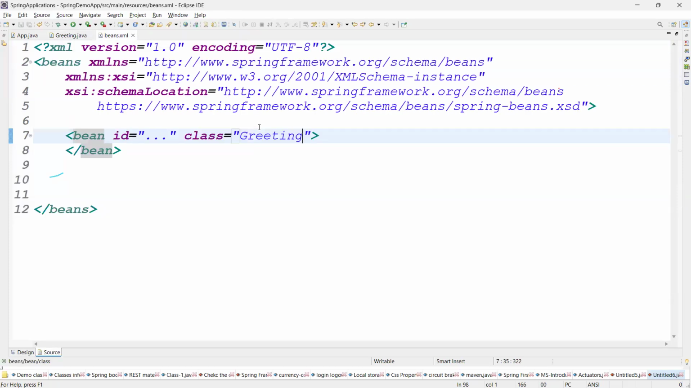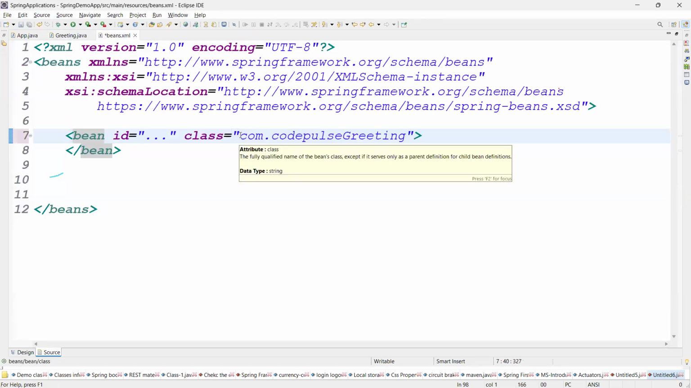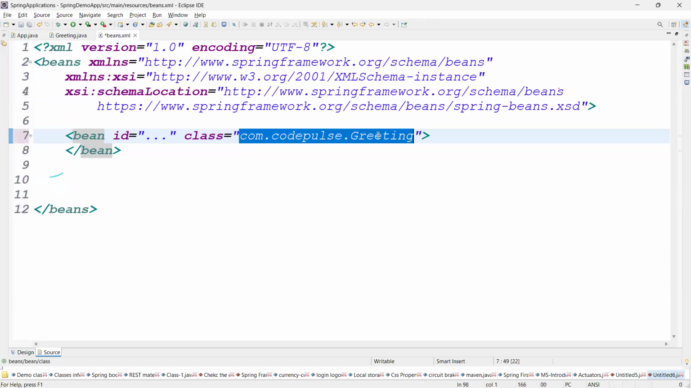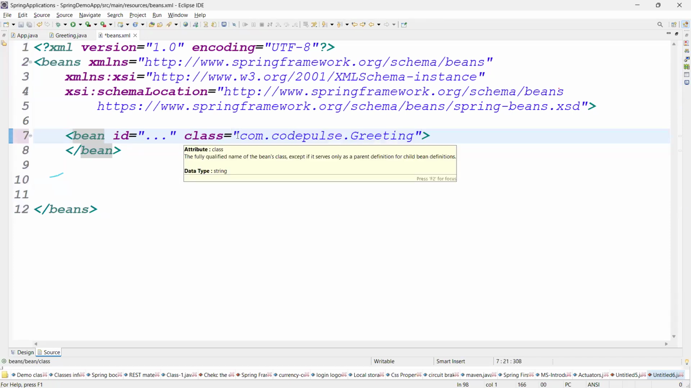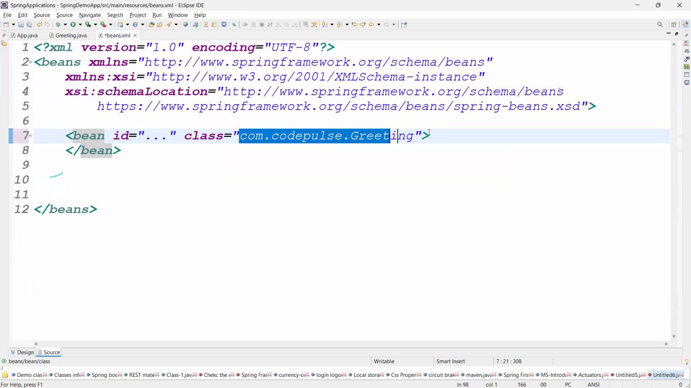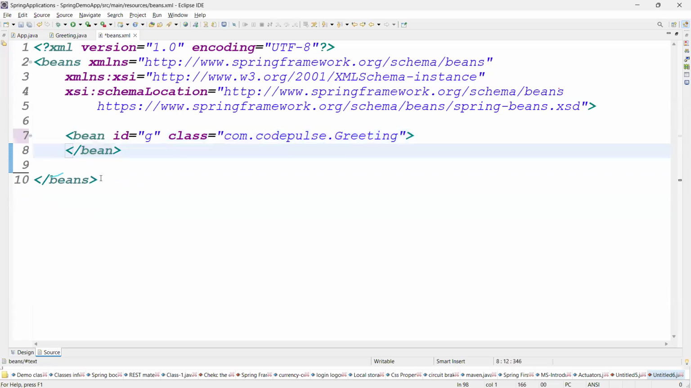That's what, guys. Go for the beans. In the beans, you can give com.codepulse dot whatever, Greeting, right? This is the class. See, guys, the Spring IOC container will come to this file and create the object for Greeting. After creating the object, it should create one reference variable for that object, right? Tell me how to create the reference variable. This ID is nothing but a reference variable. Yes, ID is nothing but a reference variable, right?